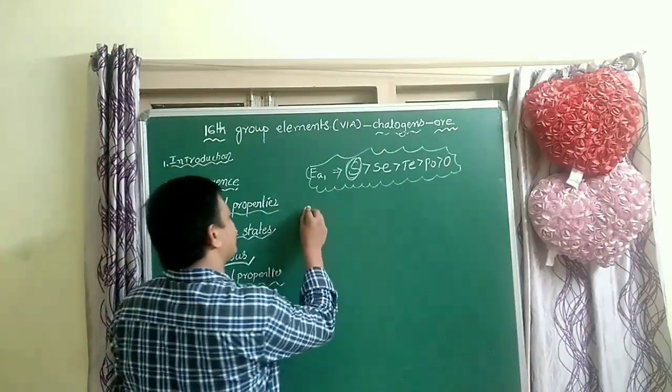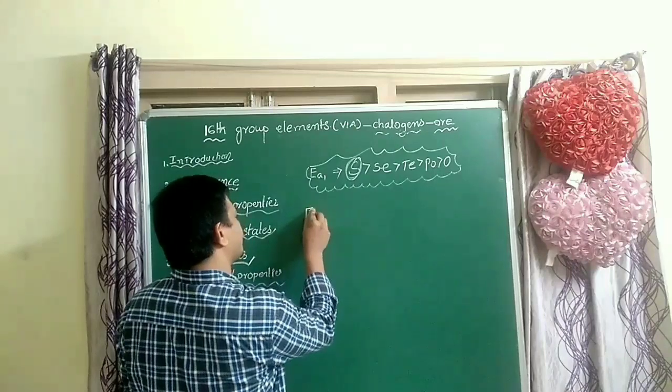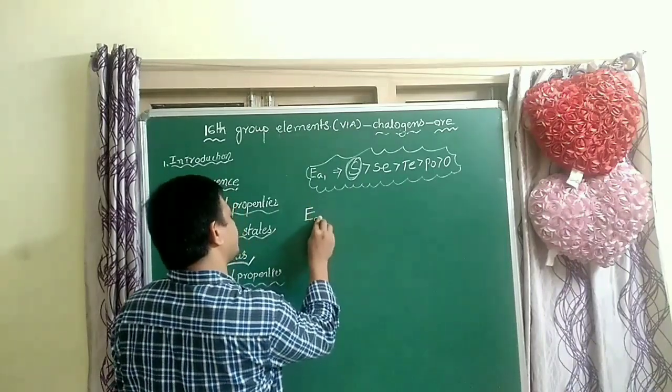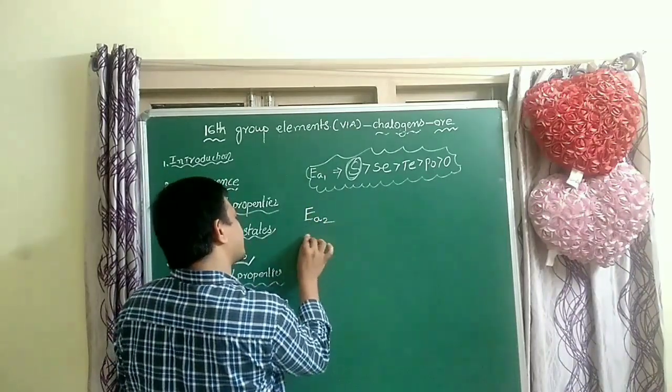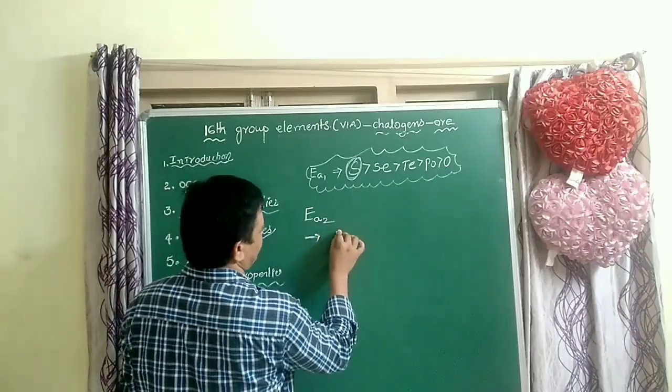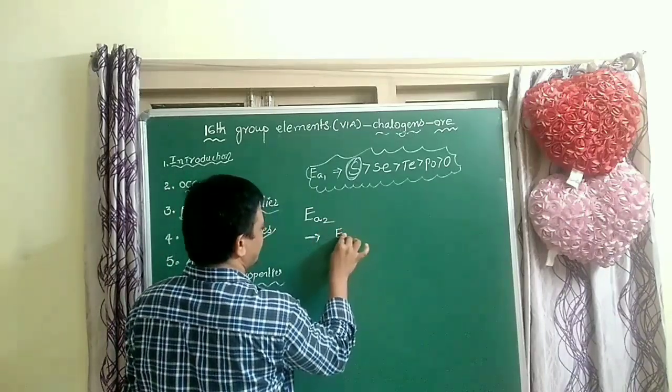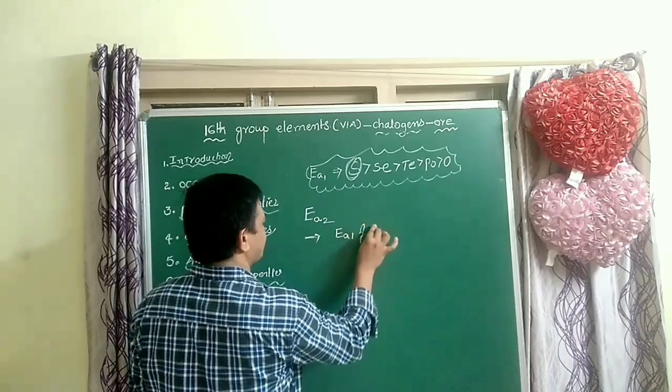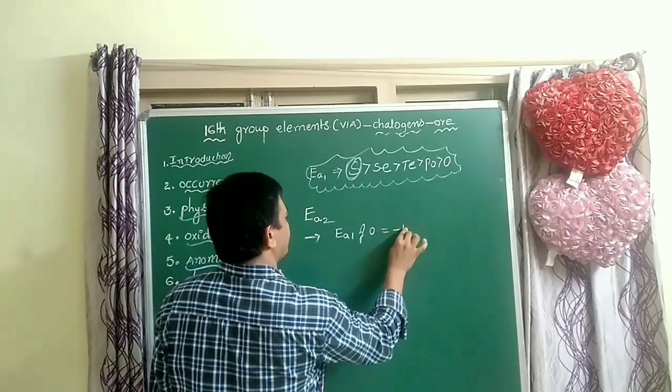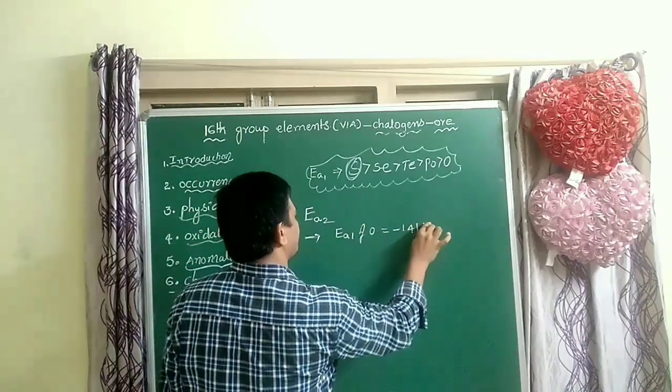Second electron affinity of this group of elements, very important, students. For oxygen, the first electron affinity, A1 of oxygen, is minus 141 kilojoules.